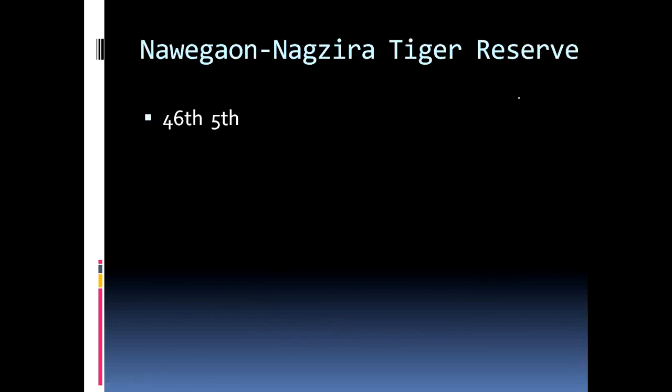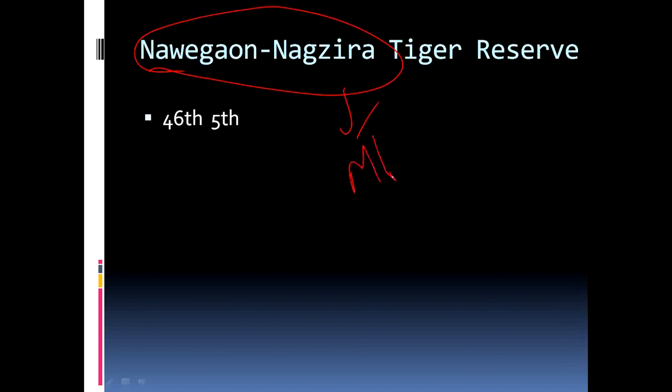It is about a tiger reserve whose name is Navegaon Nagzira Tiger Reserve. Where is it? Take a guess. Answer in the comment box where it is. It is in Maharashtra. I have given this in order to make you remember. It is the 46th Tiger Reserve and it is the fifth in Maharashtra.